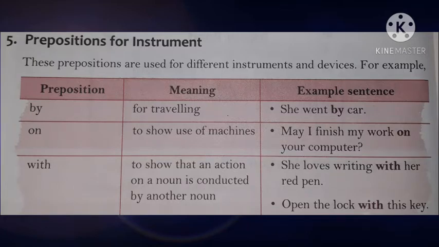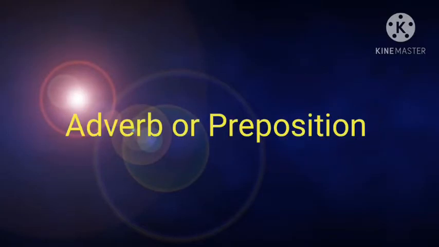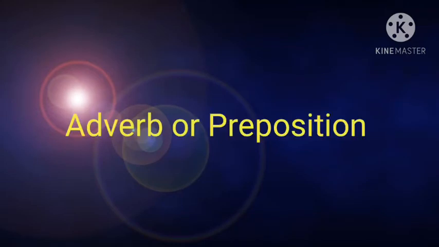With. To show that an action on a noun is conducted by another noun. Example, she loves writing with her red pen. Open the lock with this key. These are the different types of prepositions. Sometimes we may have a doubt whether the given word is a preposition or an adverb. Let's discuss that topic now.